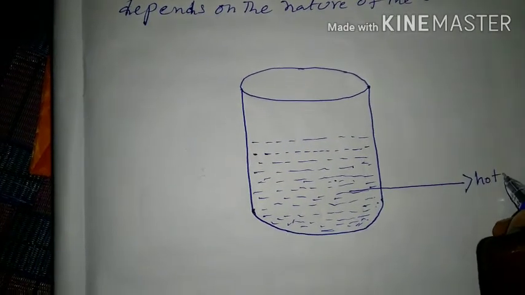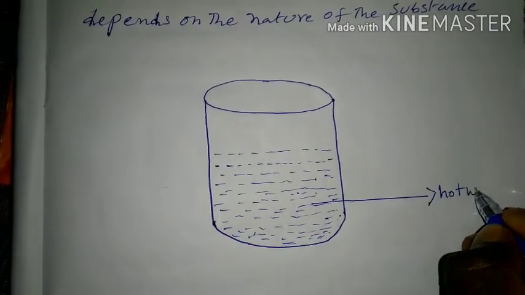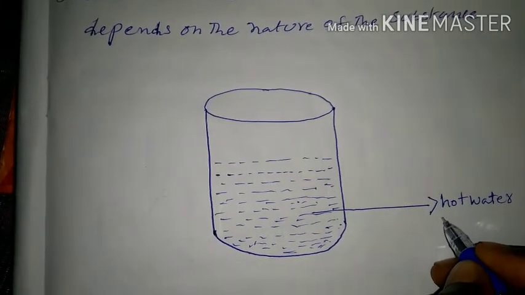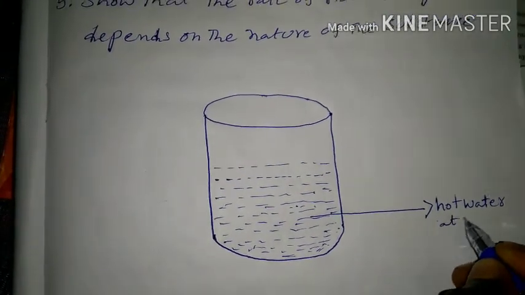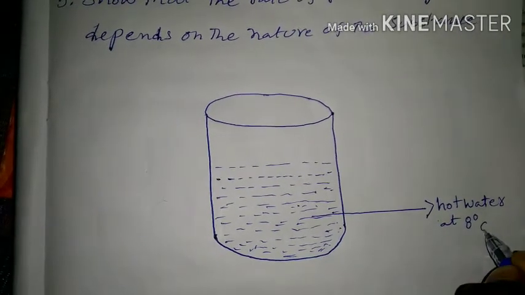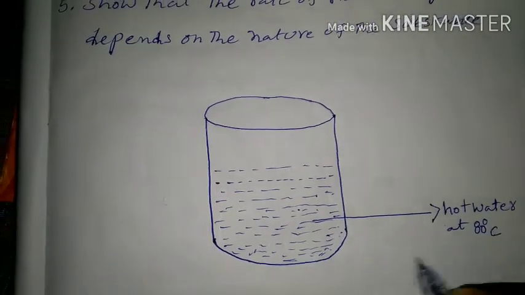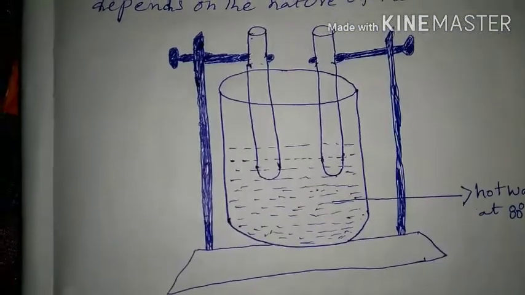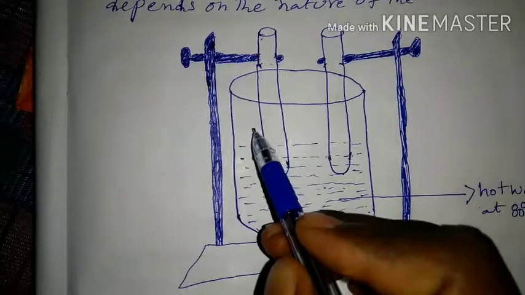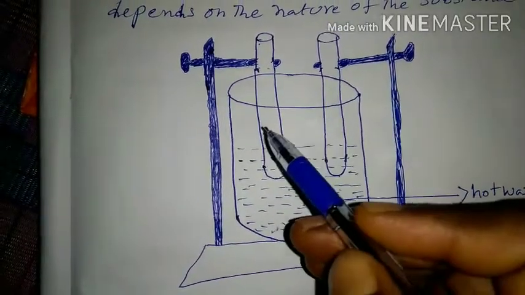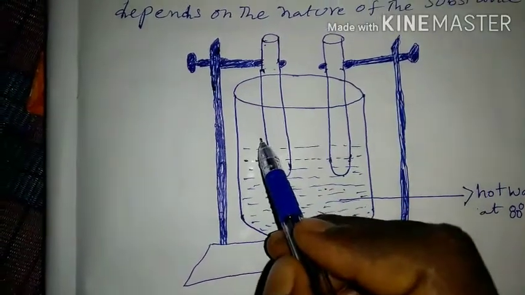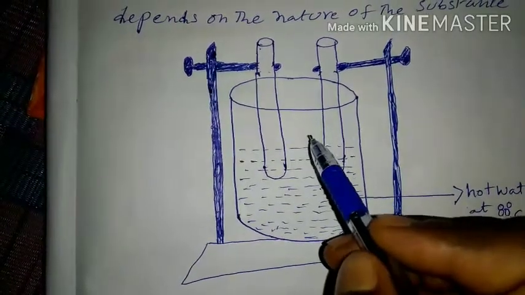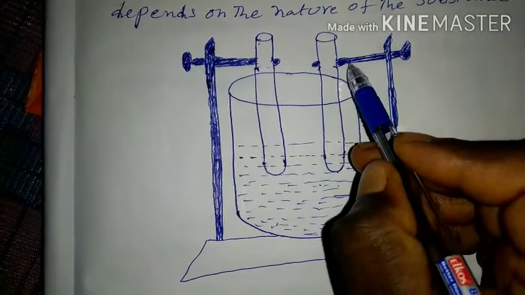Hot water at 80 degrees Celsius. Take two identical boiling test tubes with single holed rubber corks.